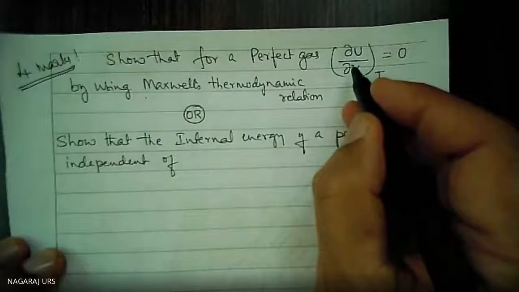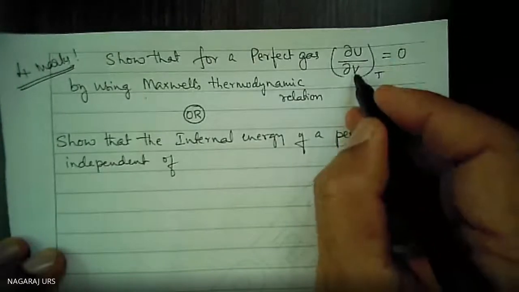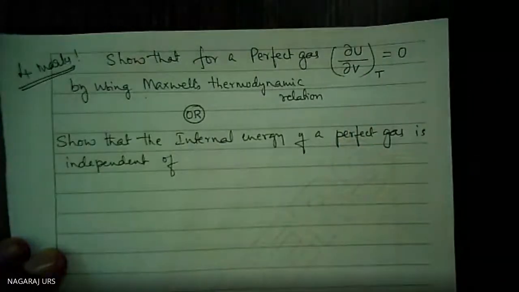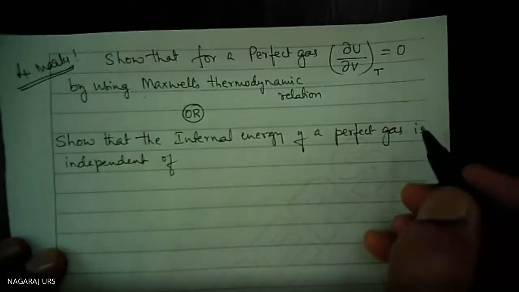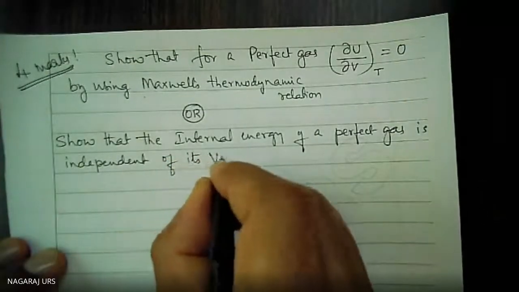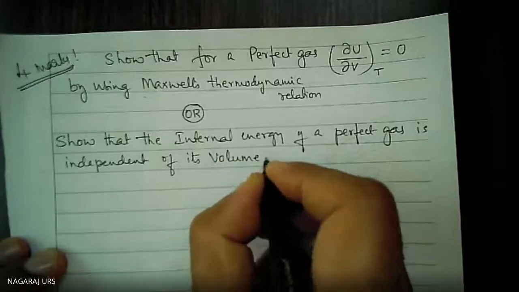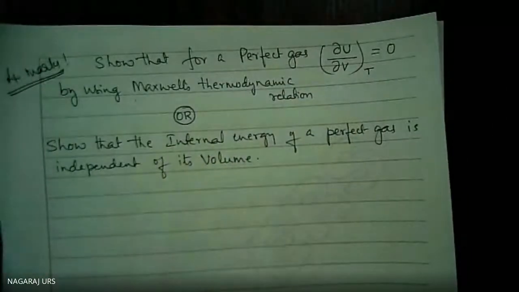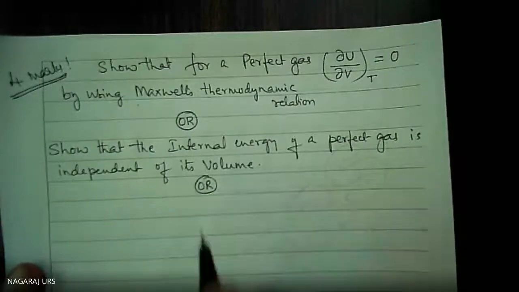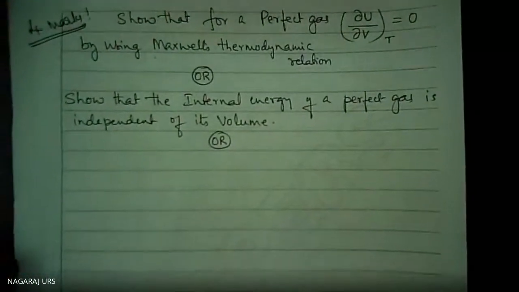If you differentiate with respect to volume, you get 0, meaning it is a constant with respect to volume. That we have to prove. Or we can ask it differently; don't get confused if the questions are changed in a different manner.